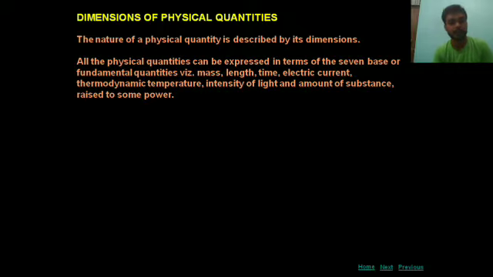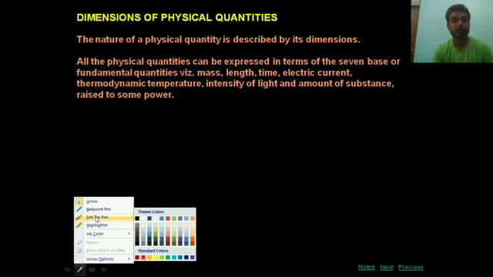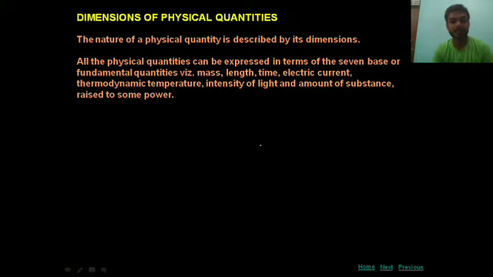We all very well know that there are 7 types of fundamental quantities: mass, length, time, temperature, etc., raised to some power. Students, for example, suppose velocity. The unit of velocity is meter per second.